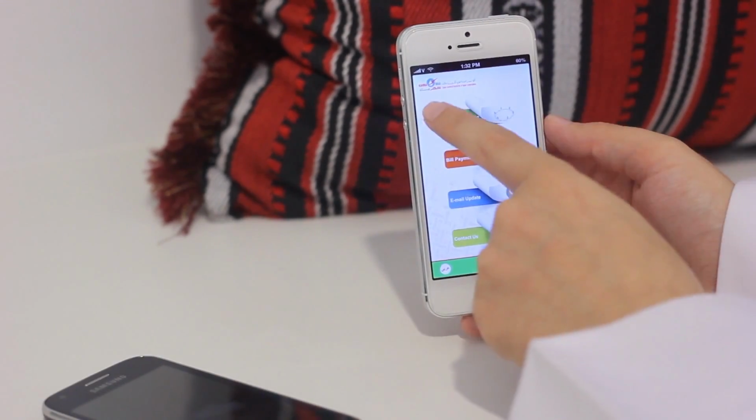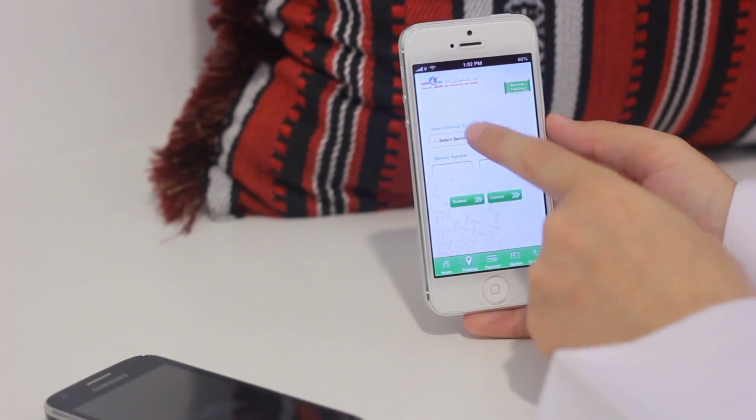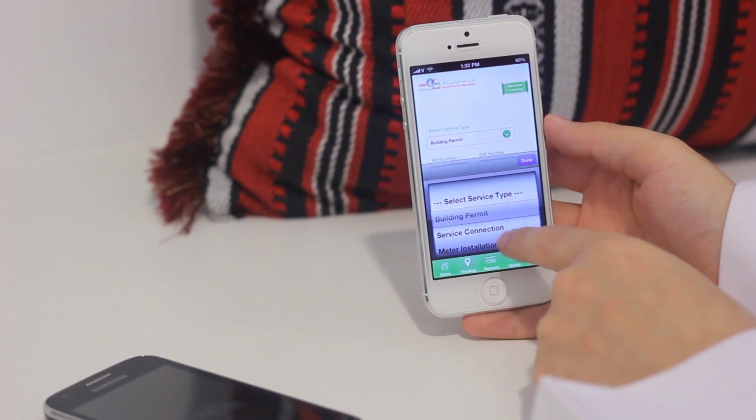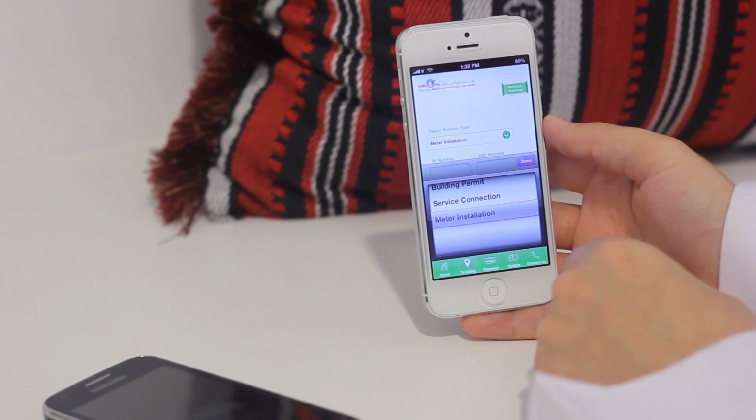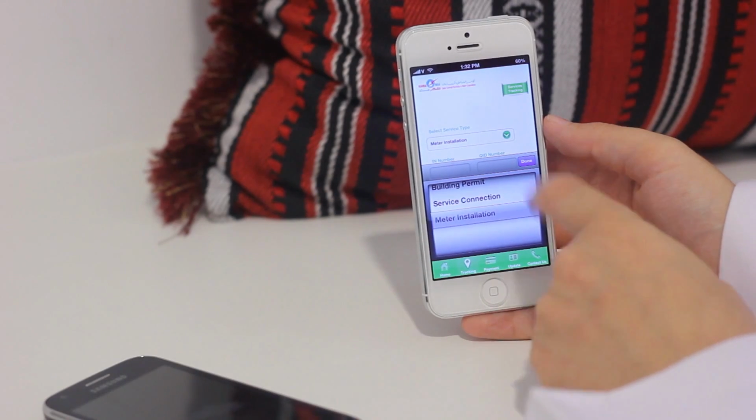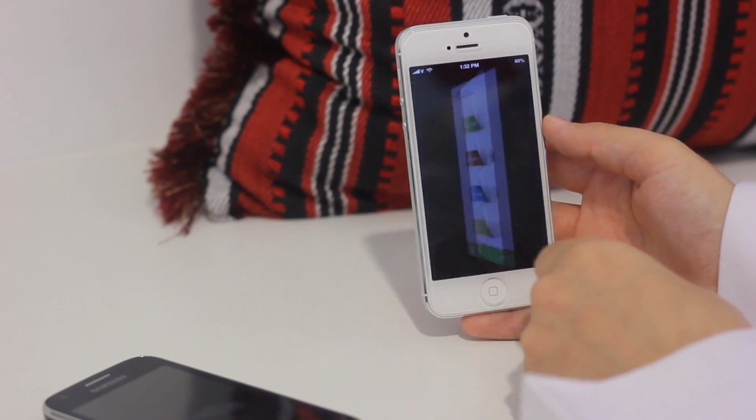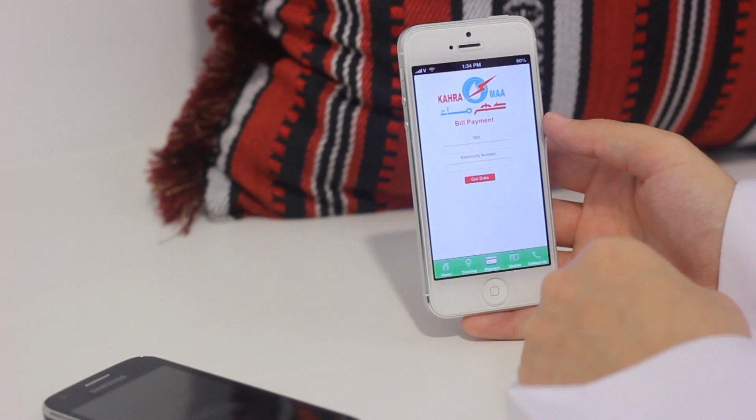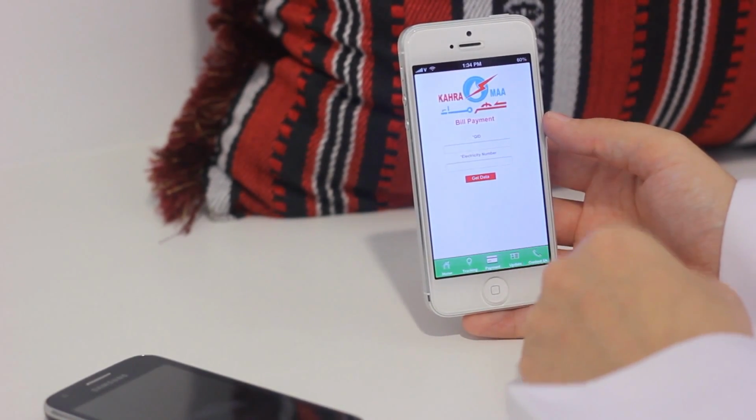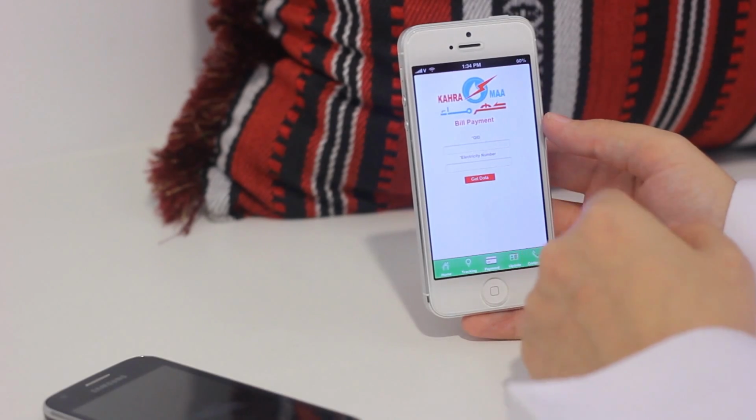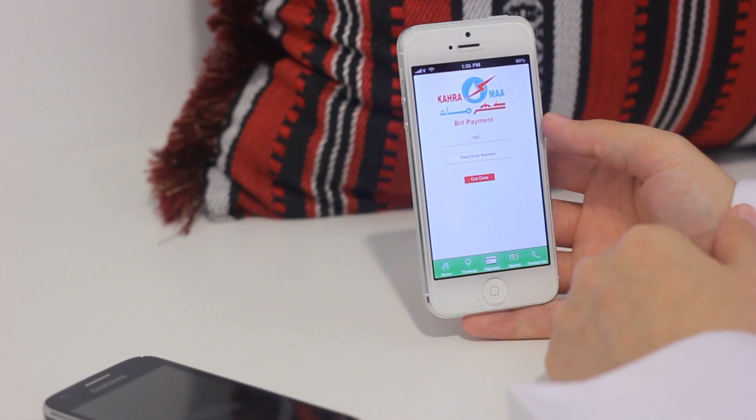If we tap on service tracking, we have different options, and what you can do is you can check out your building permit, information, service connection, even the meter installation. That's very handy. Then let's quickly go home and we tap on bill payment. All you have to do is enter your Qatar ID number and your electricity number, then tap on get data, and it'll let you pay your bills if there is anything outstanding. I would show you a demonstration, but I don't have any outstanding bills at the moment.